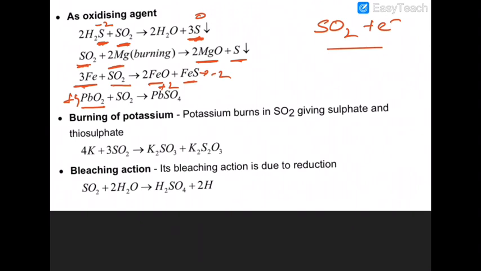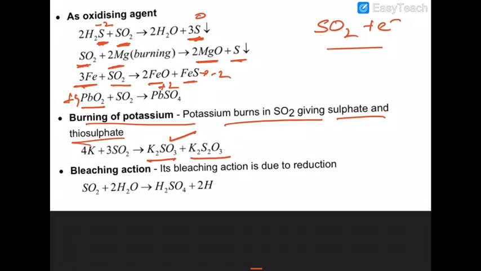Sure about that or not? So from where can it accept electrons? The answer is from the burning of potassium. Potassium burns in SO2 to give sulfite and thiosulfate, K2S2O3 and K2SO3.